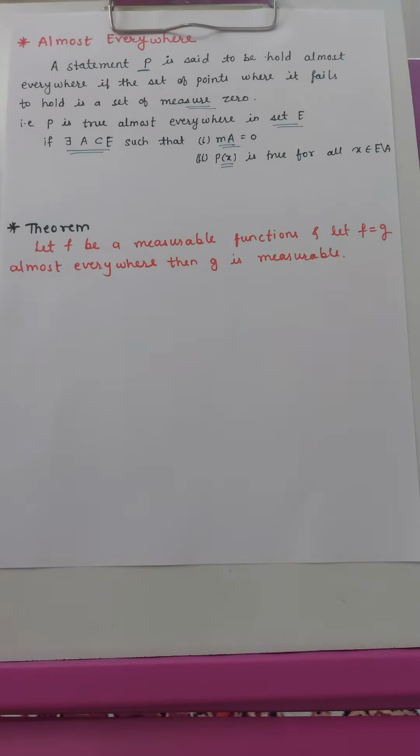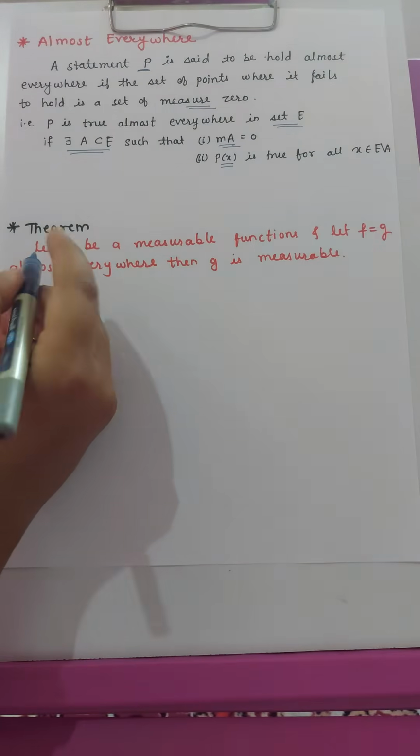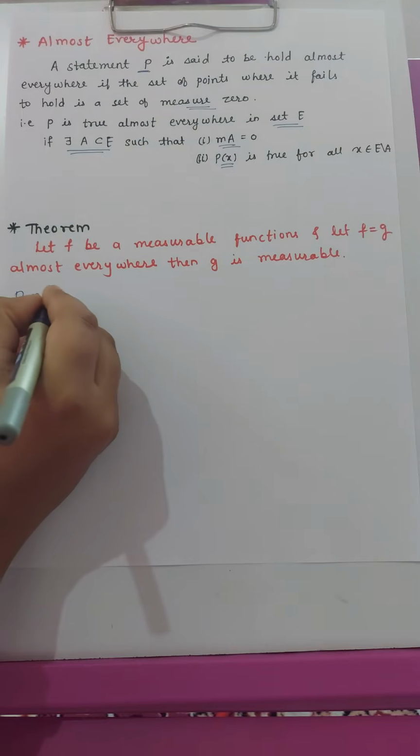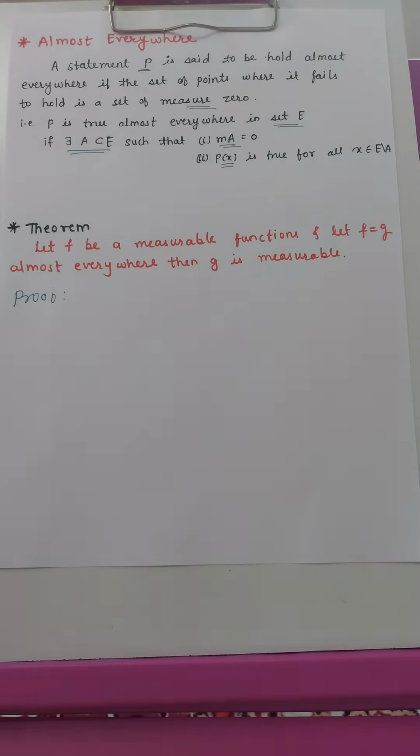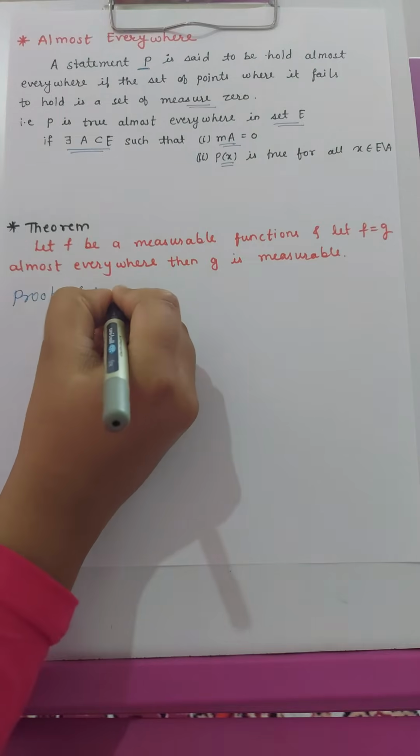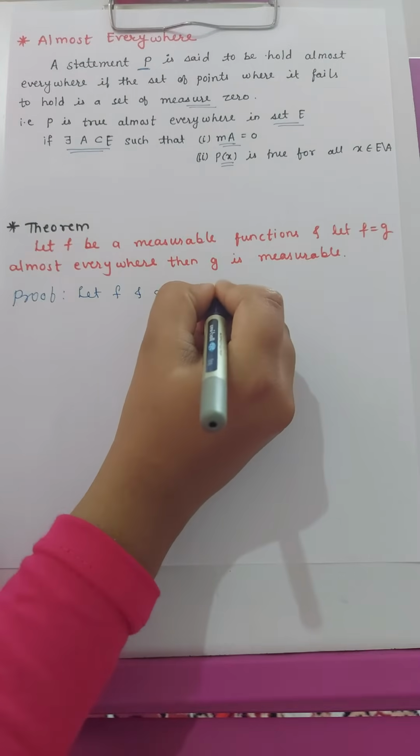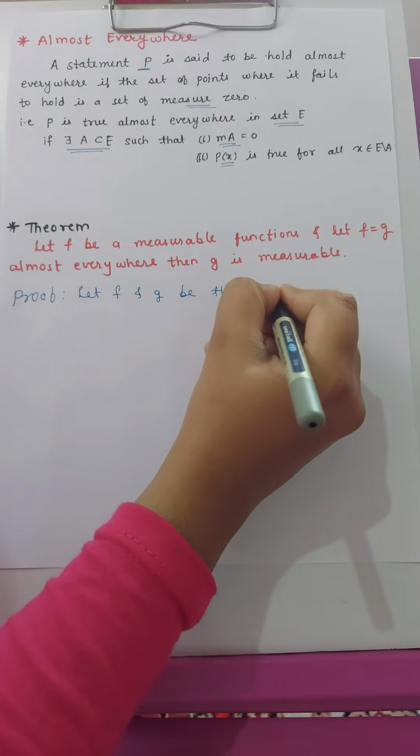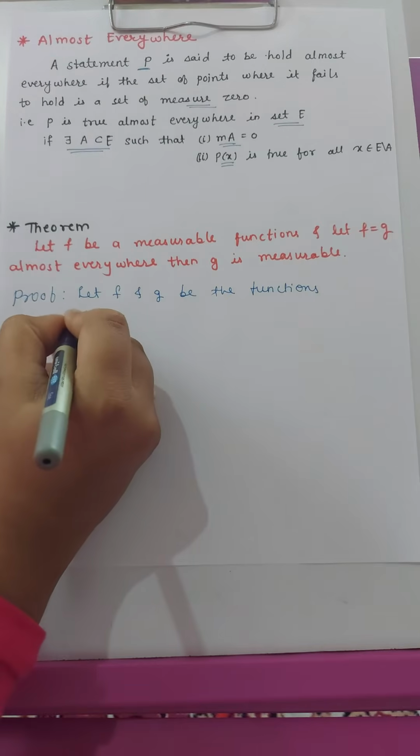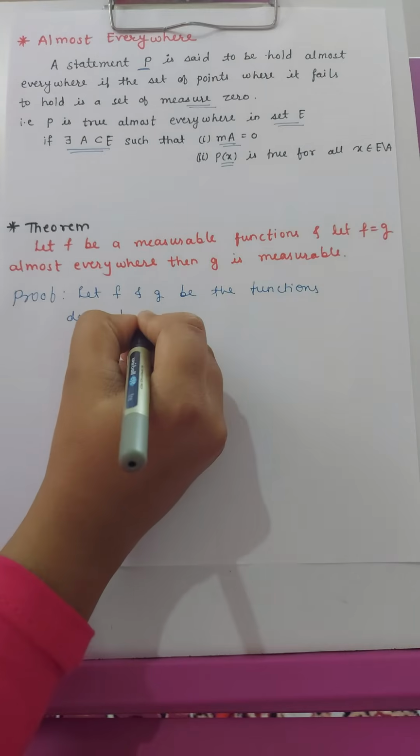So the first theorem regarding this is: if f is a measurable function and f is equal to g almost everywhere, then we have to prove that g is also measurable. So let's start with the proof. Let f and g be functions defined on the set E.